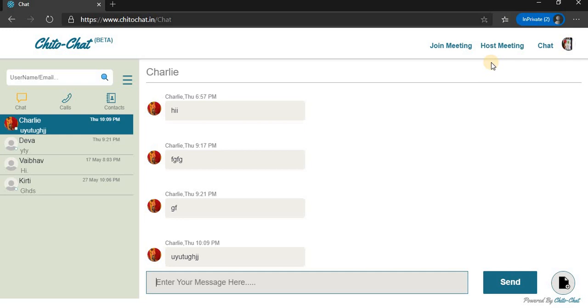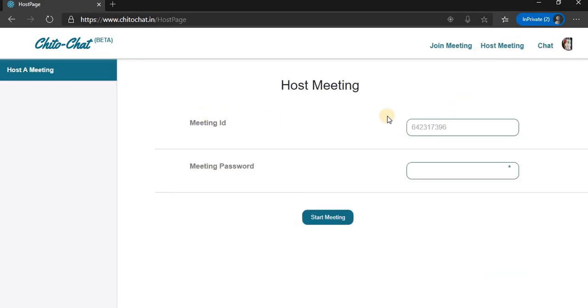Okay, and also when you are logged in, you can host a meeting. If I click on host meeting, you can see one predefined meeting ID generated. You can generate your own meeting password and you can start the meeting. On clicking start meeting, the meeting will be started. And on starting that meeting, there will be a link which you need to provide to all the participants, so that all participants can again join this particular conference.